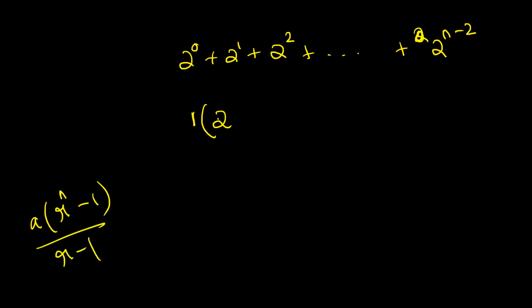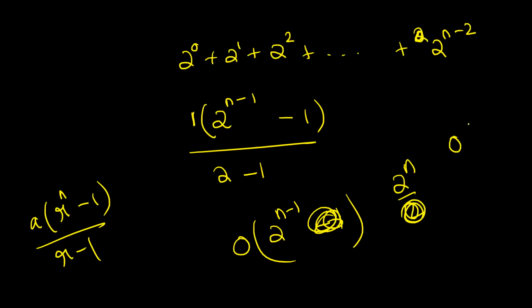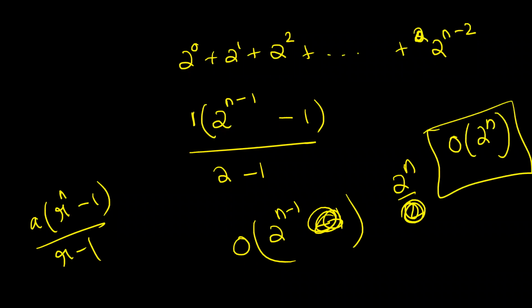Do you agree? So what is it? This is 2 raised to n minus 1 minus 1. Okay. Again, ignore this. What is 2 raised to n minus 1? Can I say it is nothing but 2 raised to n by 2? Remove this constant. So is it not big O of 2 raised to n? Are you understanding what I'm trying to say?